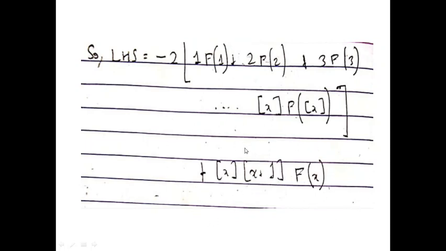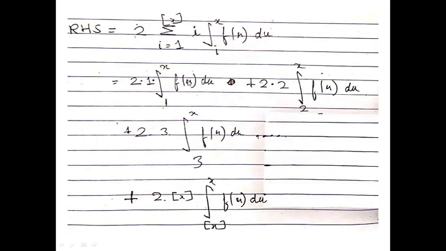And now we will be simplifying the RHS. RHS, if you see the question, is 2 multiplied by summation of i varies 1 to greatest integer x, i times integration i to x of f of u du.